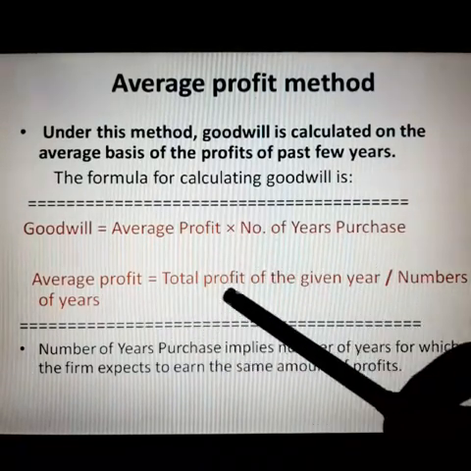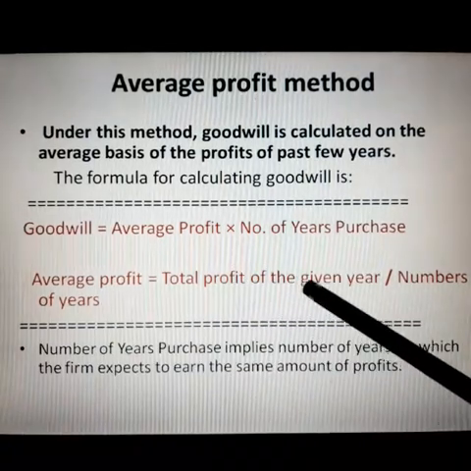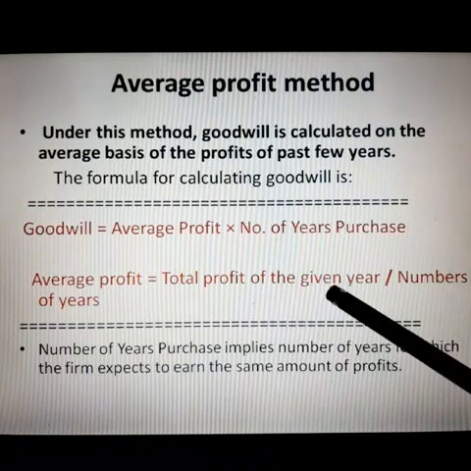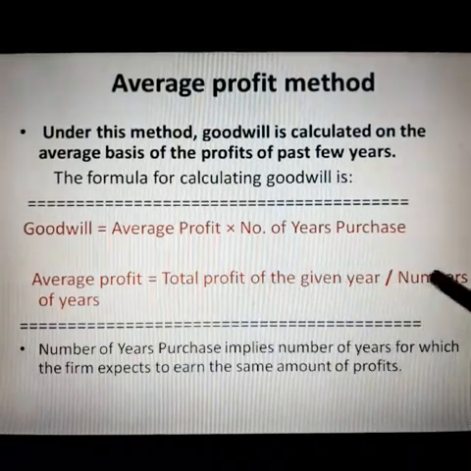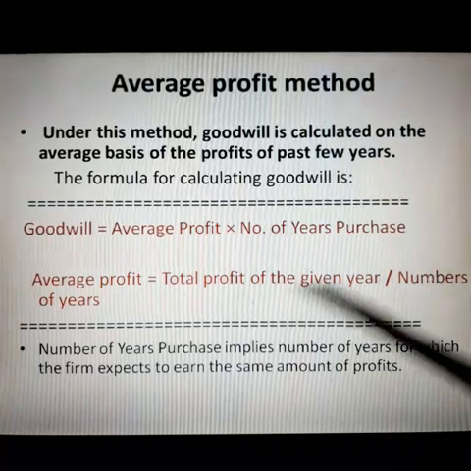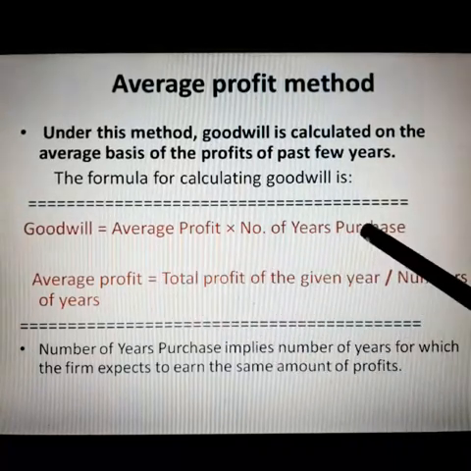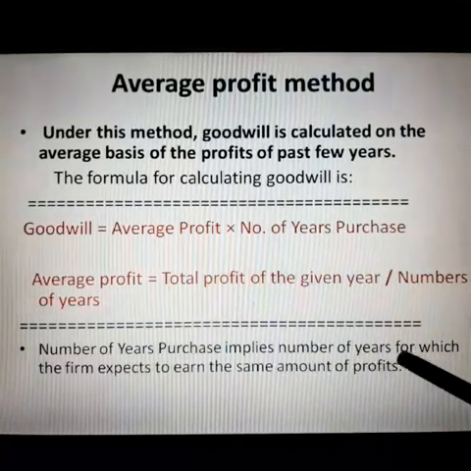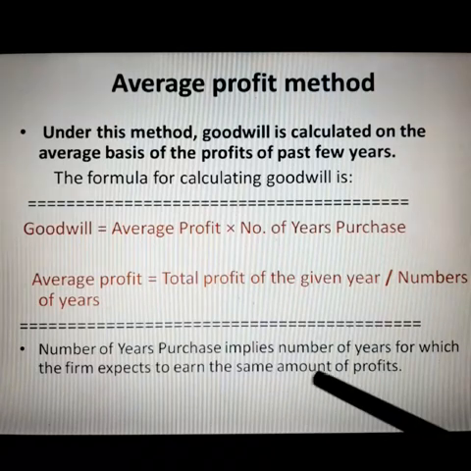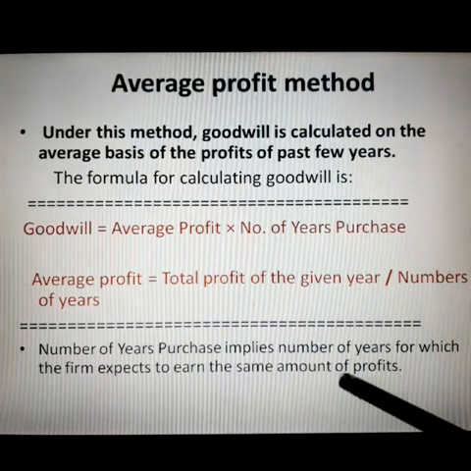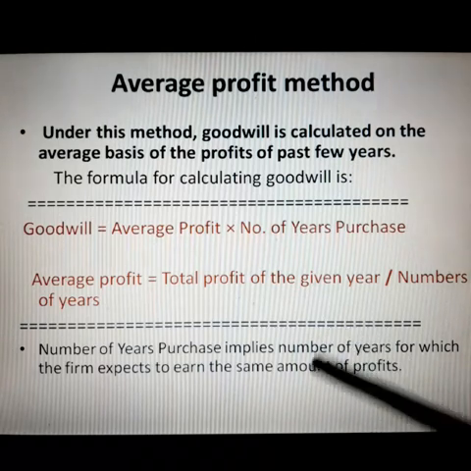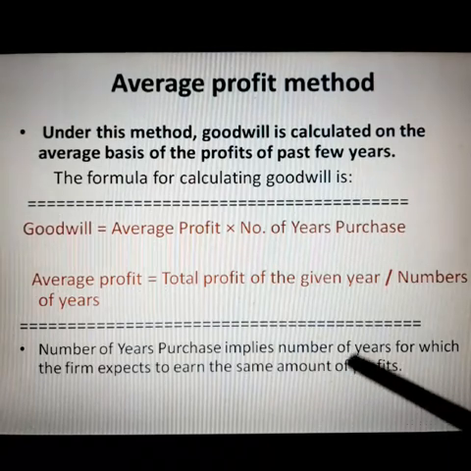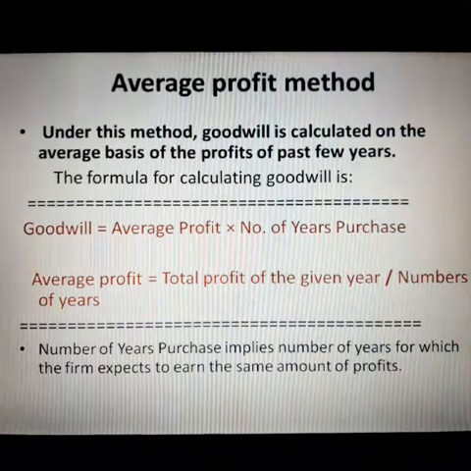Average profit can be calculated like this: suppose in six years, every year you get 1000 profit, so the total is 6000, and the number of years will be 6000 divided by 6, so you will get the average profit. And in the question you will find the number of years' purchase. What does it mean? Number of years' purchase implies the number of years for which the firm is expected to earn the same amount of profit. ये वो expected year है जिसमें फर्म ये मानता है कि जो भी प्रॉफिट आ रहा है वो कितने दिन तक सर्वाइव कर पाएगा. So through this method you can calculate the goodwill value.